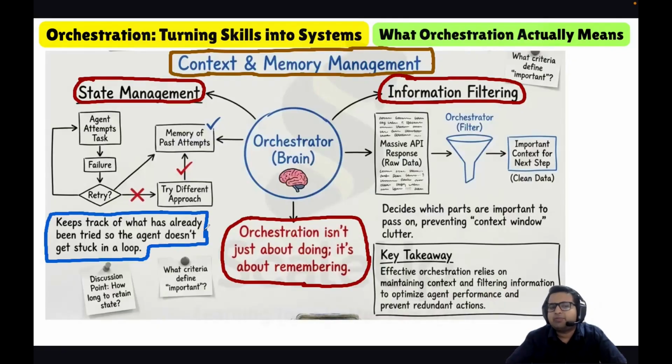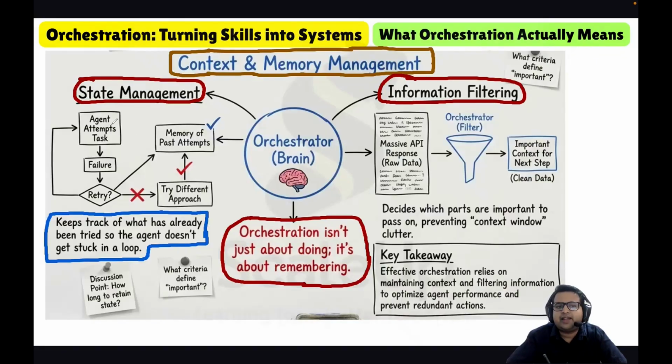Whatever plan the orchestrator has made, whatever control flow logic it has decided, and whatever responses it got, it will store everything. That is state management, keeping track of what has already been tried.